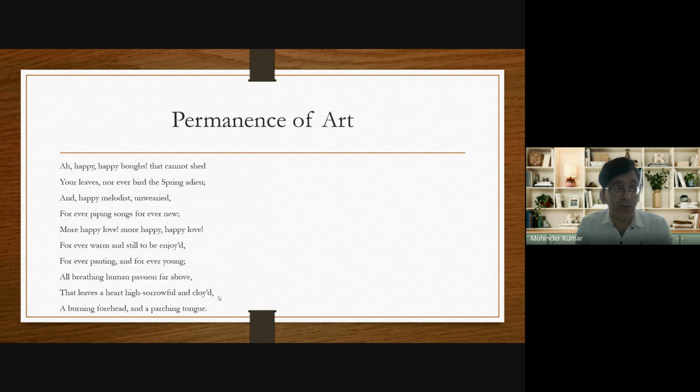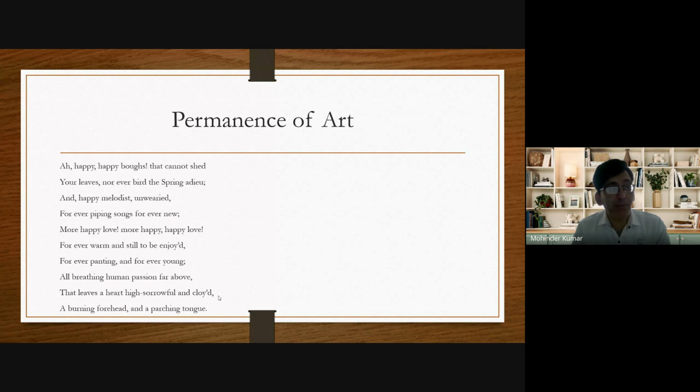Here the word, notice "bird", its "bid" is there, R is extra here. "Nor ever bid the spring adieu, and happy melodist, unwearied, forever piping songs forever new." Now try to understand these four lines, then we will discuss the remaining lines.